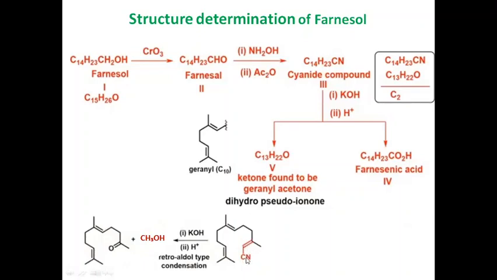As it is alpha beta unsaturated, it undergoes retro-aldol type condensation, yielding geranyl acetone. Thus, geranyl acetone is a key compound regarding the structure of farnesol, and the structure of farnesol can be explained with the help of this geranyl acetone.